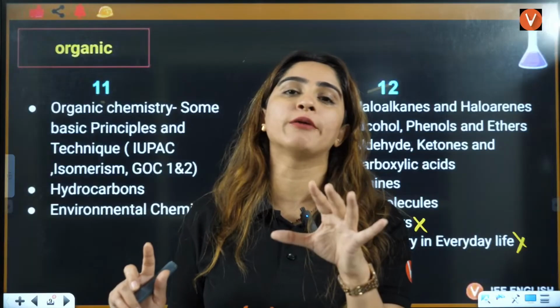That I'll teach you, don't worry. In structure of atom, I'll teach you valency, valence electrons. Valence electron means the outermost electron should be same. For that, you should know the electronic configuration that you are going to study. Right? Okay. So, I am just going to erase this.